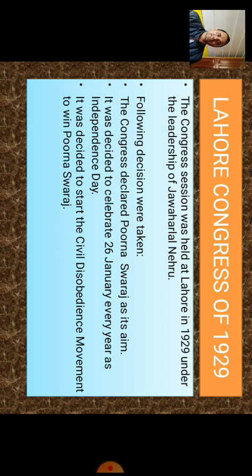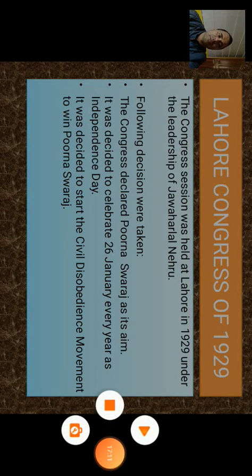It was held at Lahore in 1929 under the leadership of Pandit Nehru, and certain decisions were taken. The Congress declared Purna Swaraj as its aim. It means in the Lahore Congress, the first decision taken was that the Congress would declare complete independence.